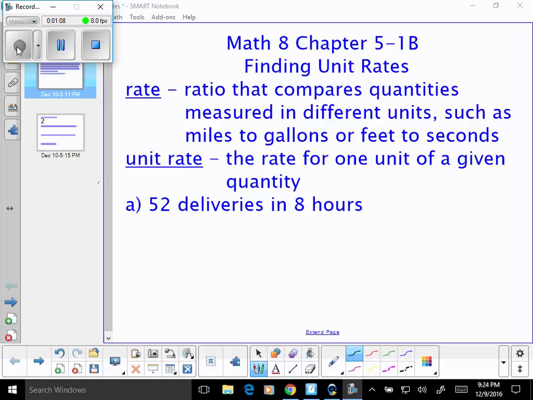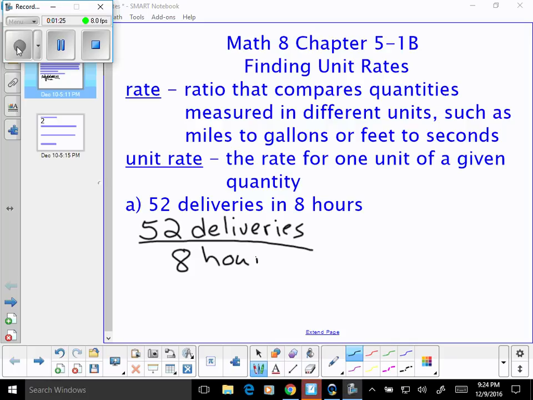So if we look at A, we are going to take 52 deliveries in 8 hours. I have a tendency to write down the labels simply because then I'll get them right when I'm going to write my answer: in 8 hours. Now, remember it says for 1 unit.